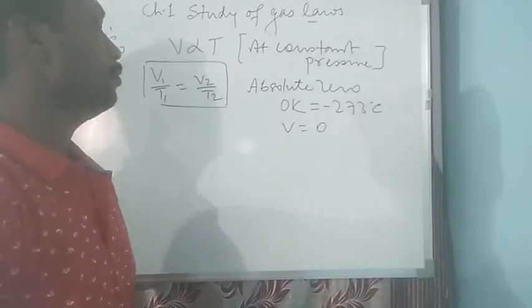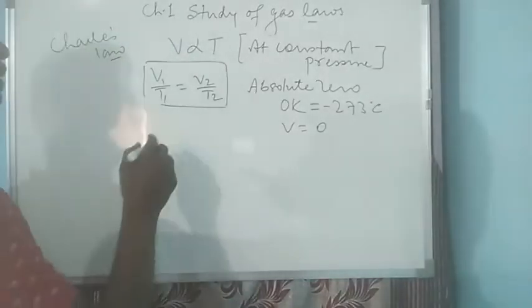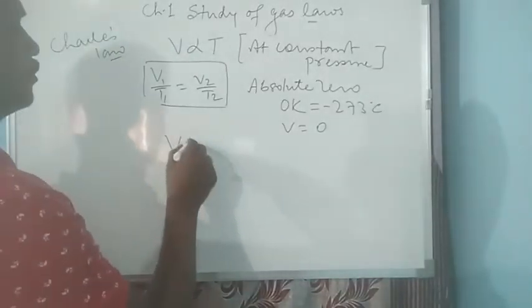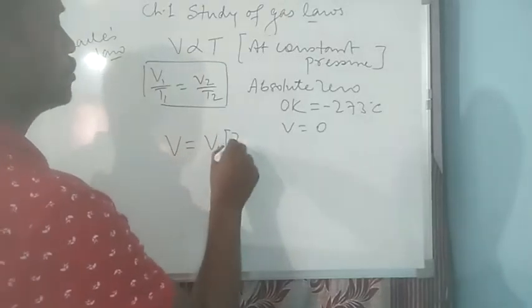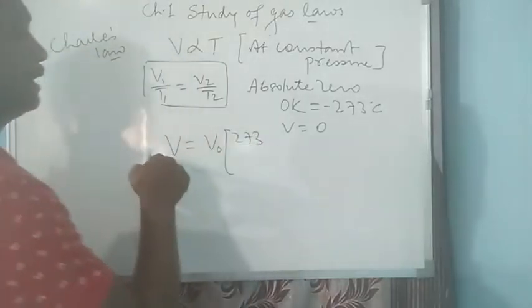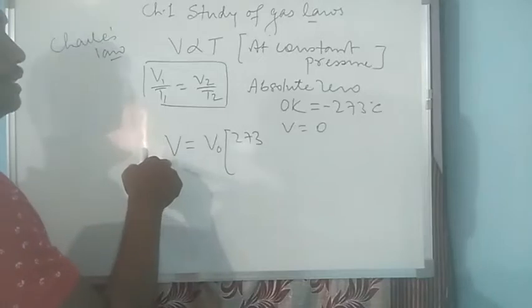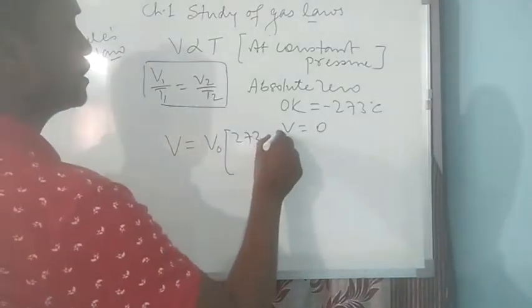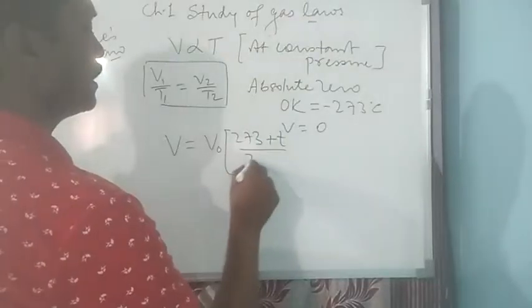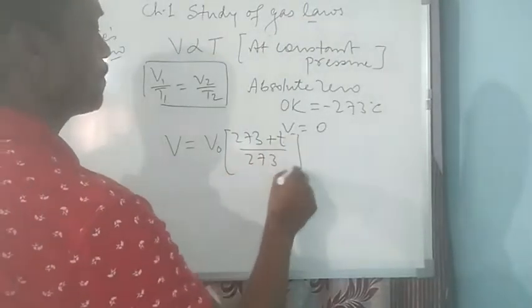Now we know, using this formula, which is volume at any temperature is equal to volume at 0 degree Celsius times (273 plus T) divided by 273.